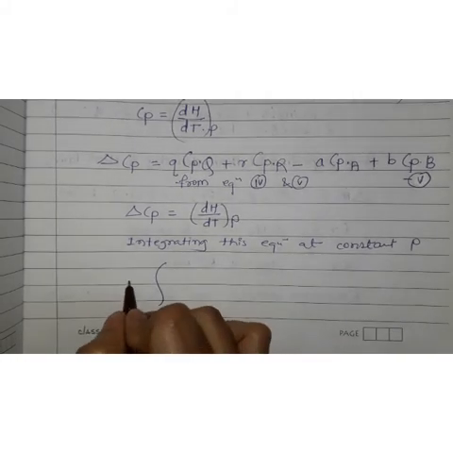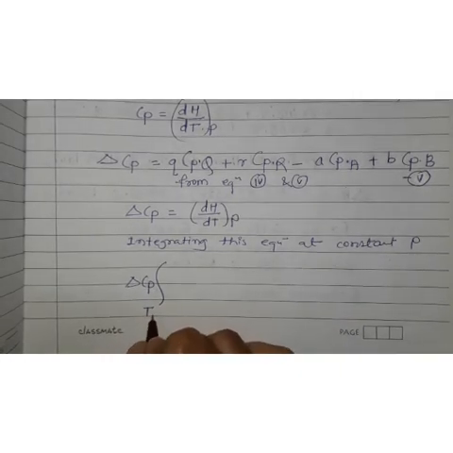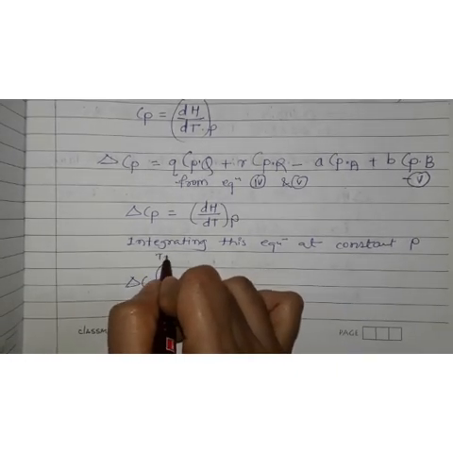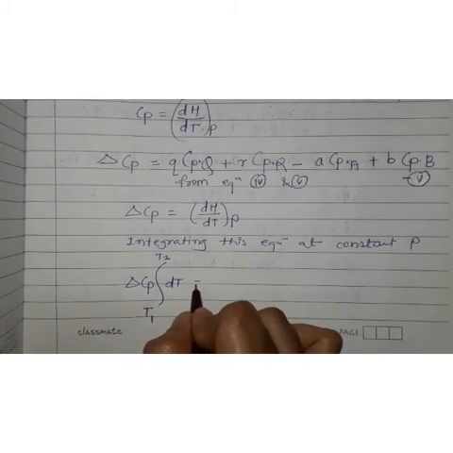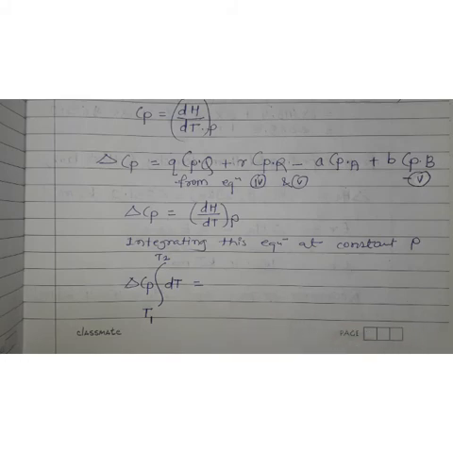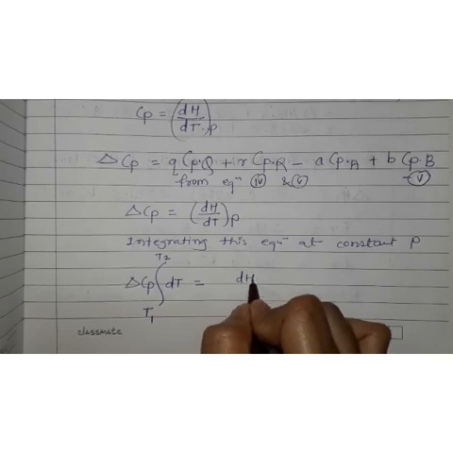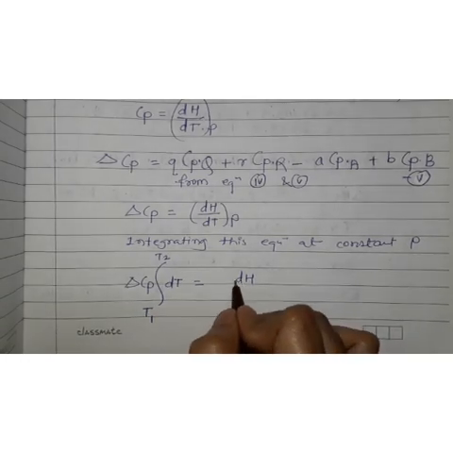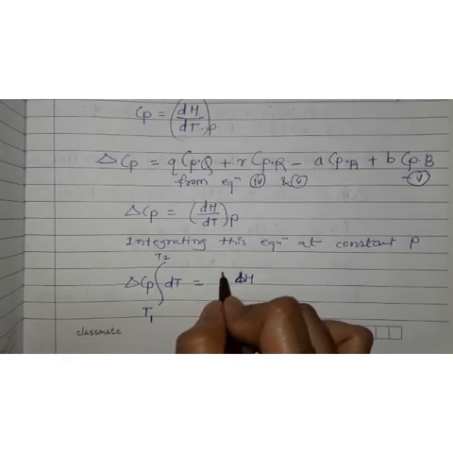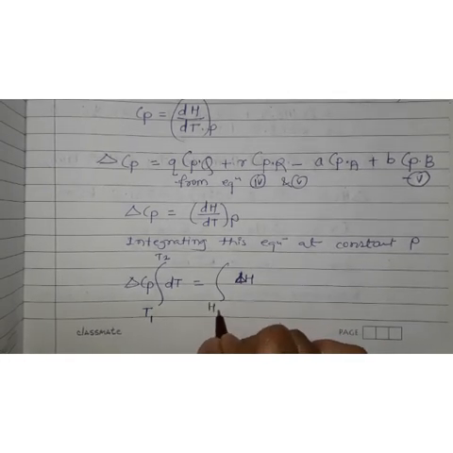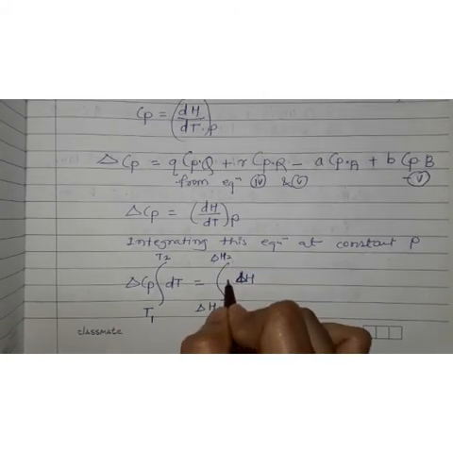Delta Cp, we have to integrate with temperature limits T1, T2, and dt is equal to this is your dH, or we can say delta H. So let us integrate this, with lower limit delta H1 and higher limit delta H2.